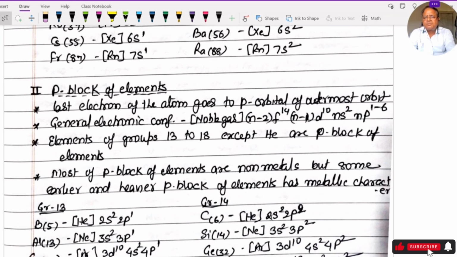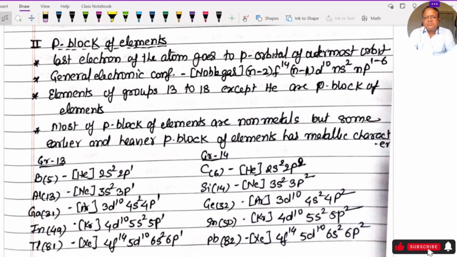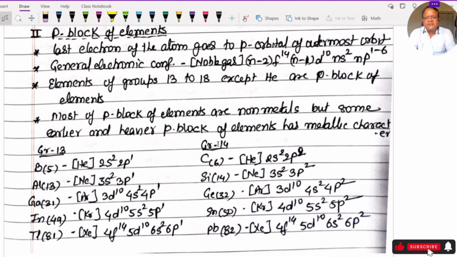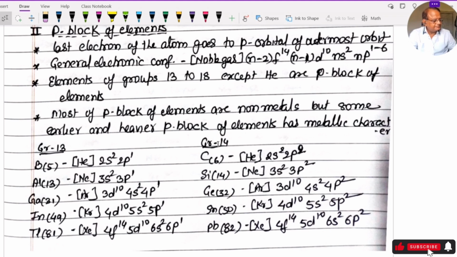P block: the last electron of the atom goes to the P orbitals of the outermost orbit. General electronic configuration: noble gas (n-2)f14 (n-1)d10 ns2 np1 to 6. In this, the (n-2)f14 and (n-1)d10 are optional. We will give them when needed, others are mandatory. Elements of group 13 to 18 except helium are P block of elements. Most of the P block elements are metals, but some lighter and heavier P block elements show metallic character.